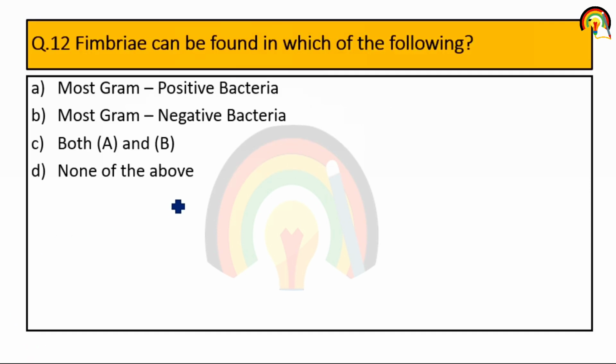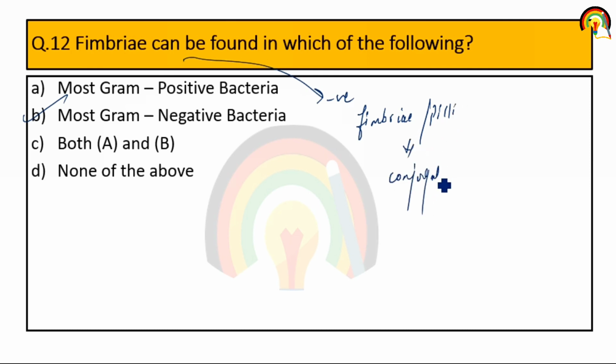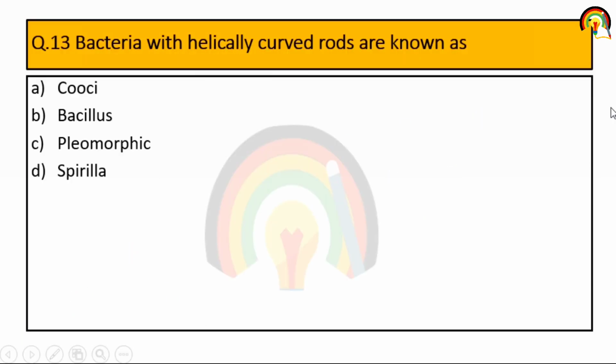Fimbriae can be found in which of the following? Fimbriae are mostly found in gram-negative bacteria, so it's B. What is the function of fimbriae and pili? Fimbriae and pili mainly help in conjugation. Next one.